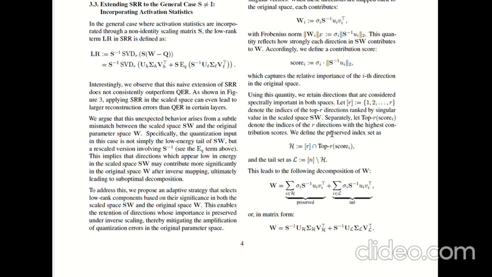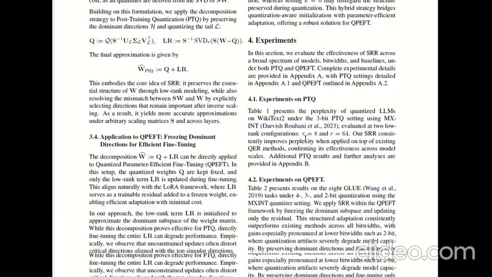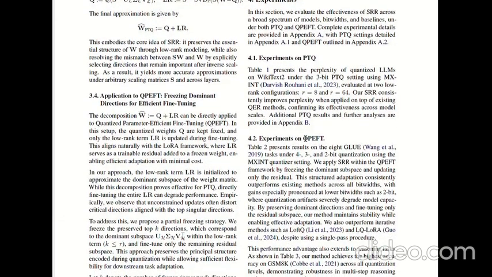And then moving forward, the authors introduce partial freezing. They split the rank R adapter into two parts. The first one is the frozen part K, which corresponds to the most dominant vectors, and these are locked. The second part is the tunable part, R minus K, the residual subspace. The formulas for L frozen and L tune are given in the research paper. We only calculate the gradients for L tune. This stabilizes the training by anchoring the model to its original spectral backbone. And further, we tried out different experiments, so let's verify this empirically.